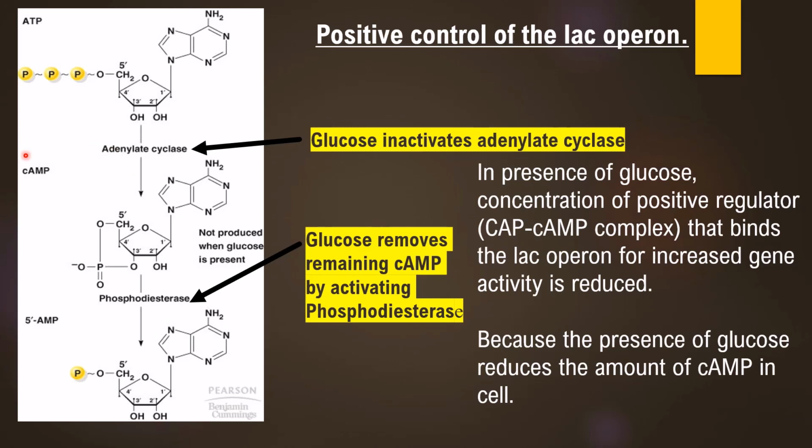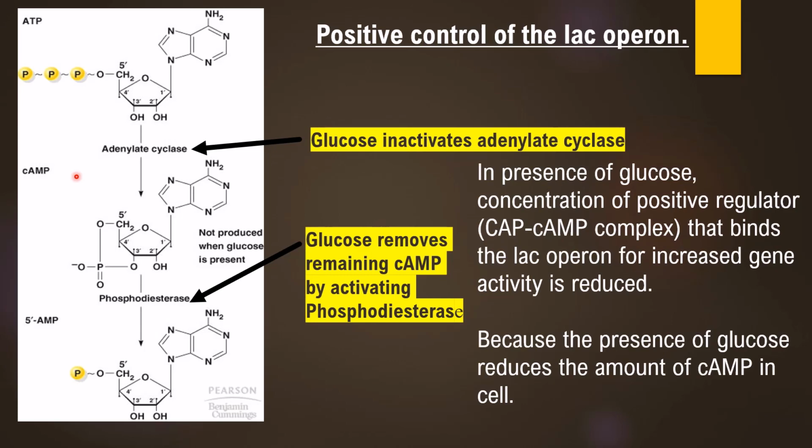When the cyclic AMP amount is reduced, then the CAP cyclic AMP complex will not form, no binding to the CAP site on the operon, no increased expression of lac operon genes. At basal level, the expression is still going on, but increased transcription of Z, Y and A is not possible when both carbon sources are available, glucose and lactose.